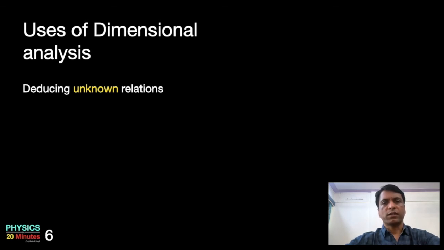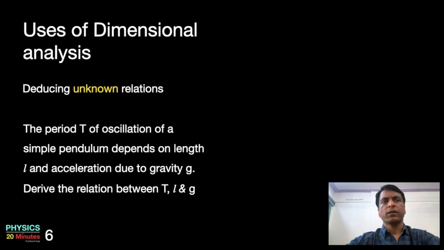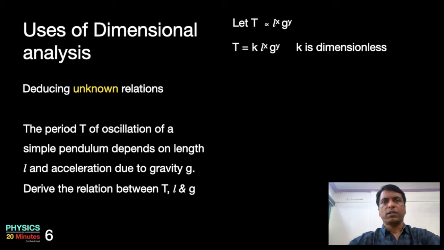Let's try to understand this by using again an example. The time period t of oscillation of a simple pendulum depends on length L and acceleration due to gravity g. Derive the relation between t, L and g. Since t depends on L and g, we may write t is proportional to L power x g power y, or t is equal to k L power x g power y, where k is a dimensionless constant.